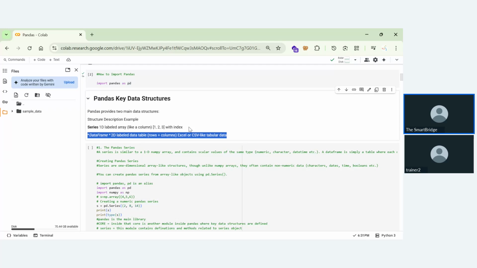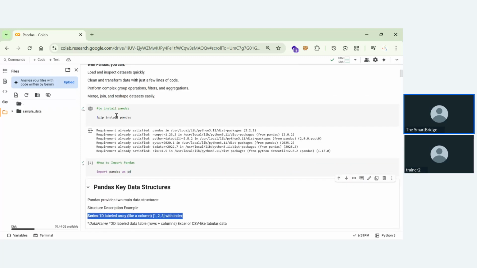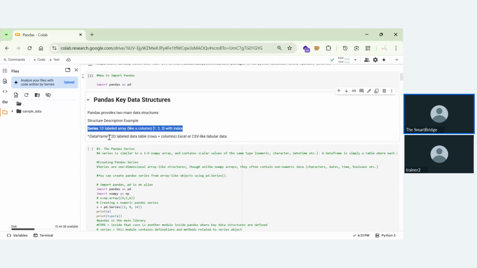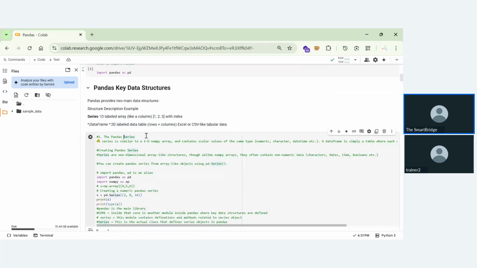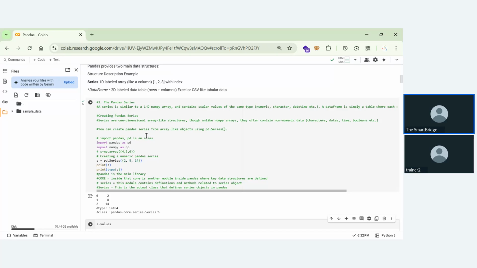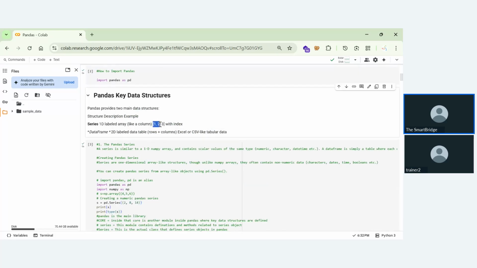So we have two types of data in Pandas. These two types of data will be helpful to manipulate the data for machine learning. The first is series, and the second is data frames. Series is nothing but a data type. It might be a list, it might be a tuple or some other thing, but it will be a 1D array. Even NumPy comes under series, because NumPy is an n-dimensional array, and NumPy can be of one dimension. So if we have a one-dimensional array, this comes under series.